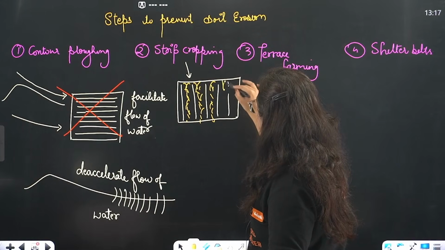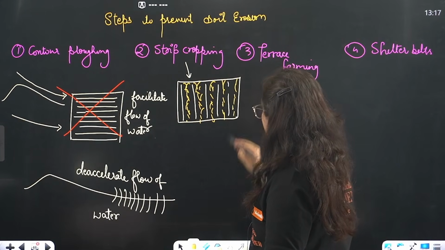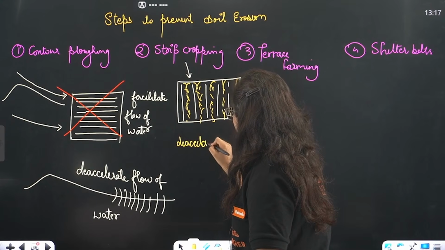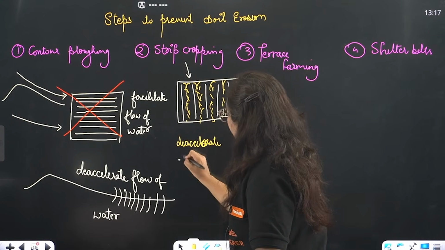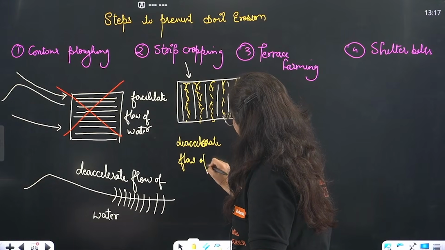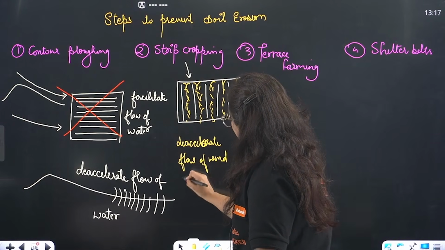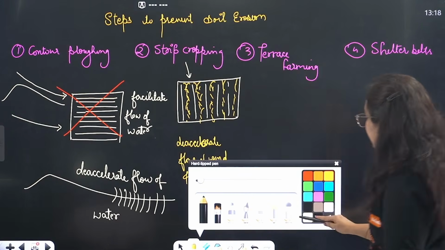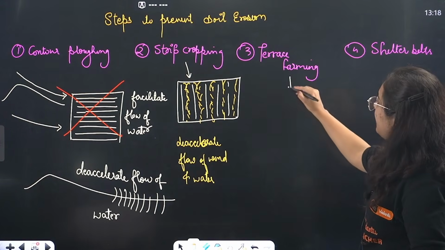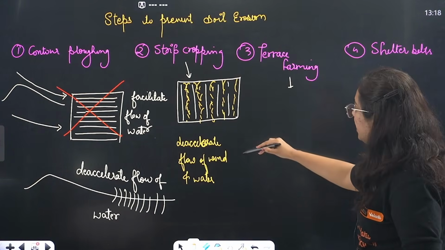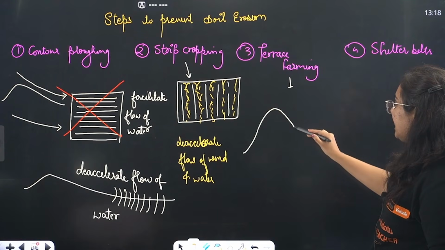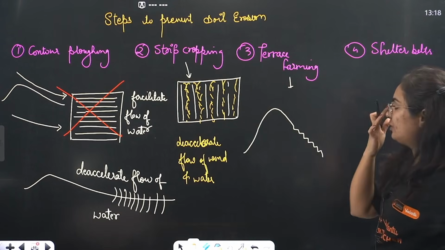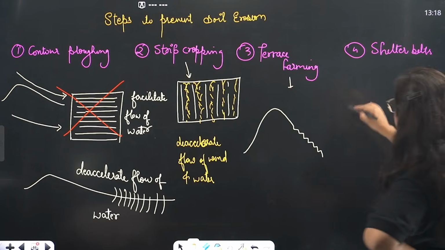Why? What will happen? Beta, these grasses in the strips will de-accelerate the flow of wind and water, which can directly affect the crops when they enter the farm region. Then terrace farming, this area you know since childhood. So in the mountainous region, we can cut those slopes in the form of terraces and grow the crops over here. This is known as what? Terrace farming.